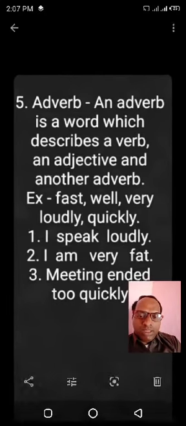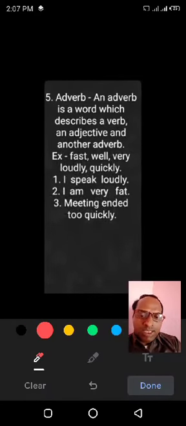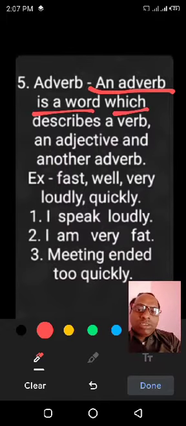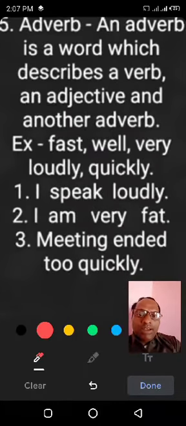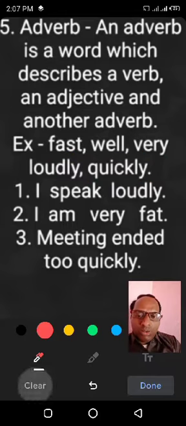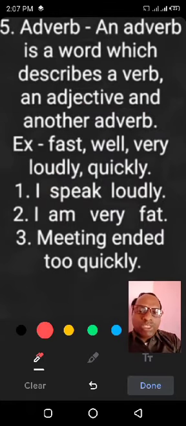Adverb. Adverb is a word which joins 2 words, sentence, phrase and clause. Look at the definition. An adverb is a word which describes. Whom does adverb describe? Verb, adjective and another adverb. And there are some examples: fast, well, very, loudly and quickly. Most adverbs end with ly, but there are some adverbs which do not end with ly. They are in their actual form: fast, well and very.